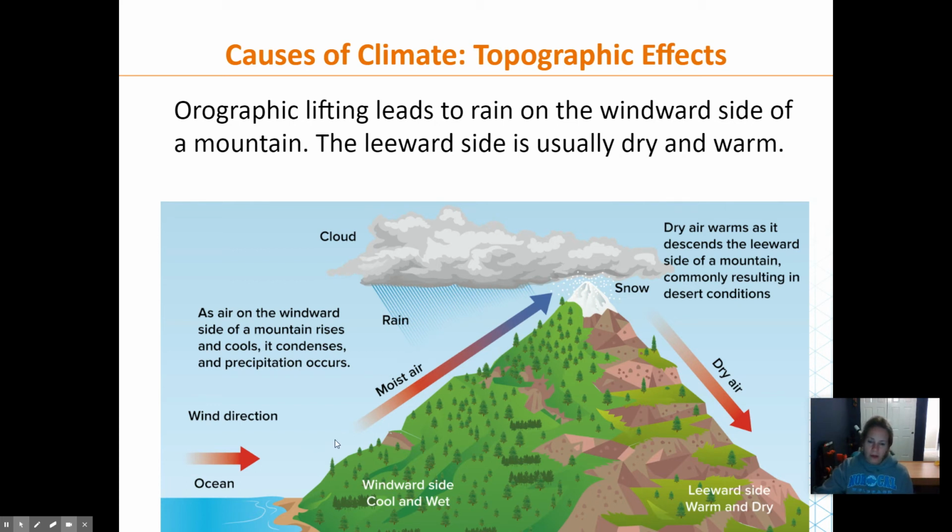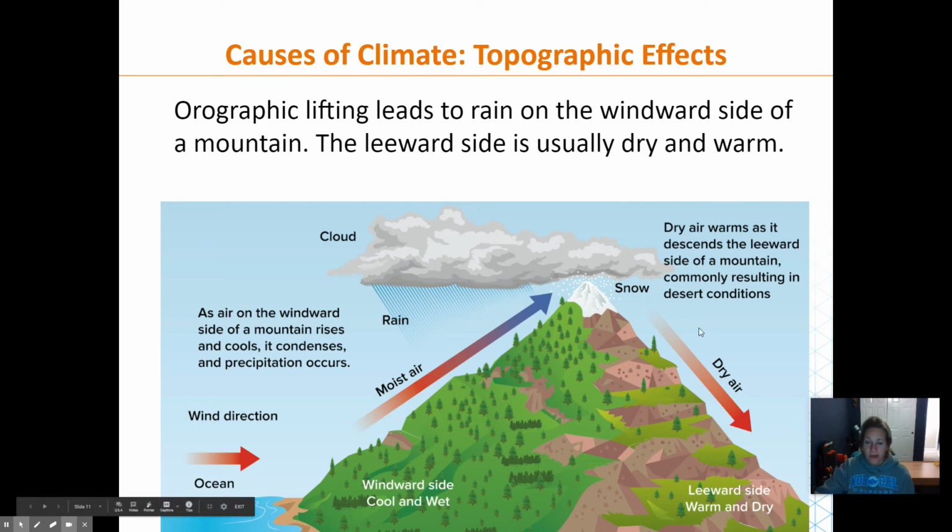And so notice as orographic lifting occurs, it creates clouds and then precipitation. But by the time it gets over the other side, the air is descending, it's dropping. And when it does that, just like high pressure, it warms up and dries out. And so this would be like the Nevada side. So if you think of the Sierra Nevadas, this is the California, Tahoe side. This is the Nevada side.